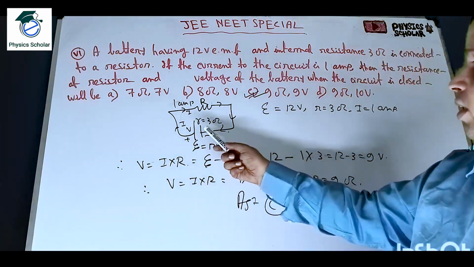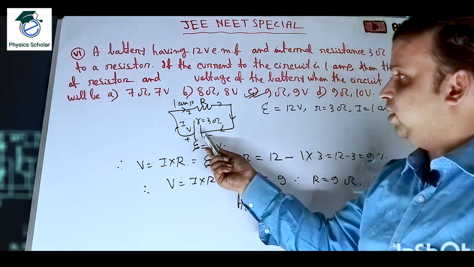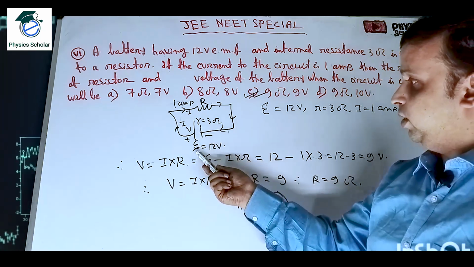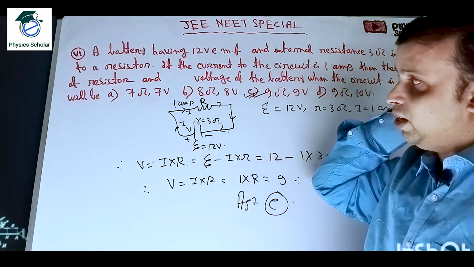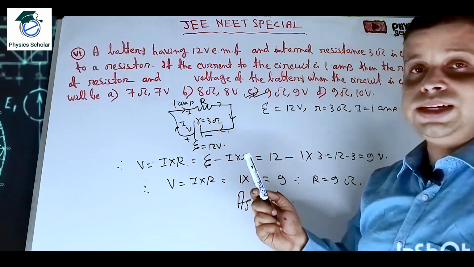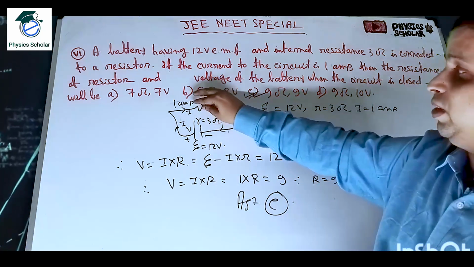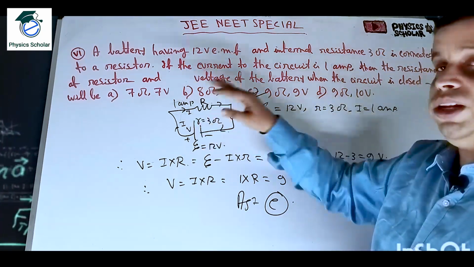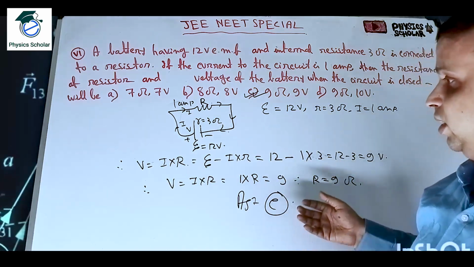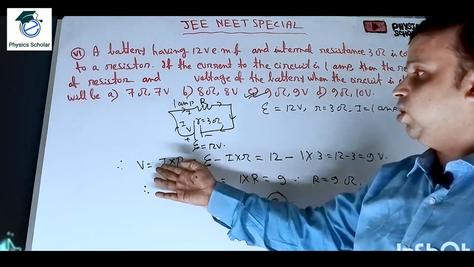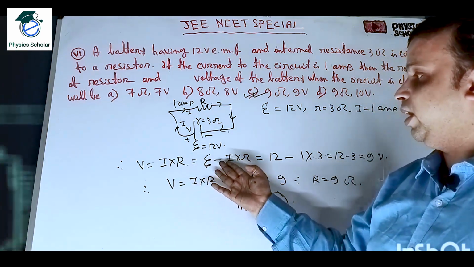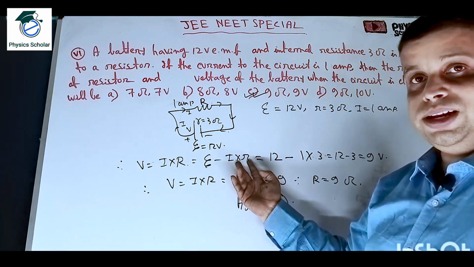So a battery is there with internal resistance small r, and the EMF of the battery is 12 volt. When the battery is connected with the external resistance, 1 ampere current is flowing. Now we have to find the value of the external resistance as well as the voltage of the battery when it is connected. The voltage V is equal to I into R, which is eta minus the loss volt due to the internal resistance of the battery.